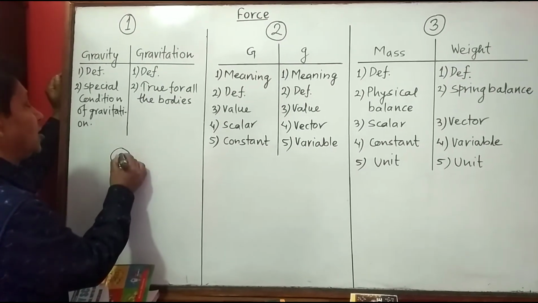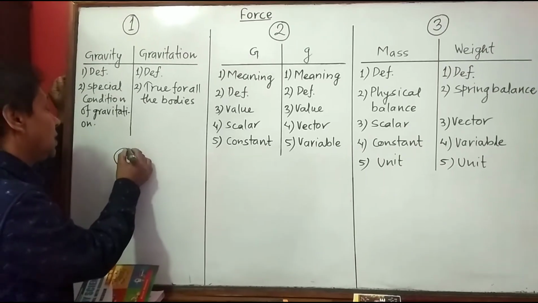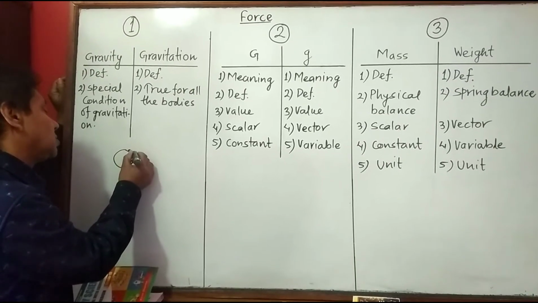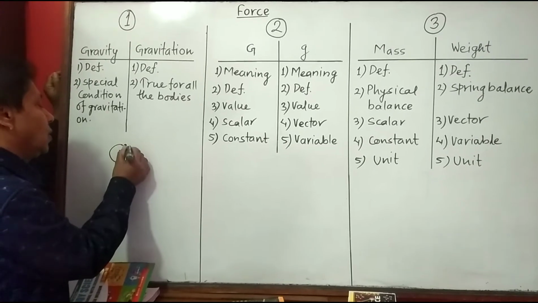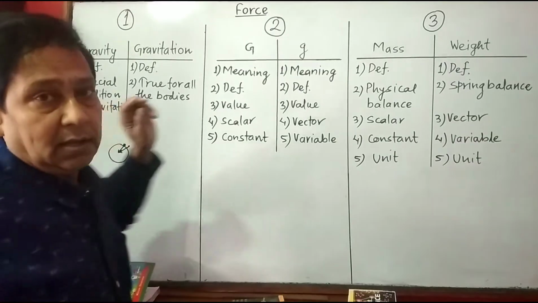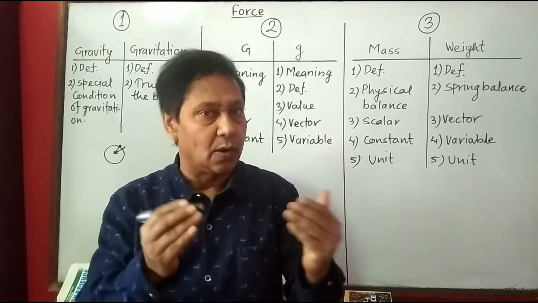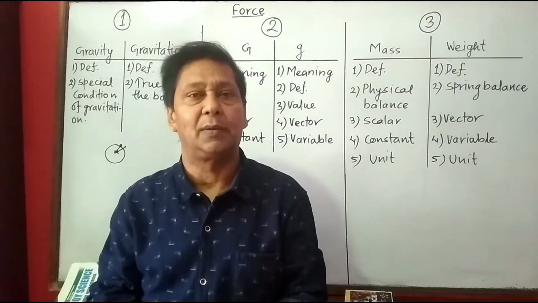The force of attraction of this heavenly body, it may be earth or any other, acting on another body which is lying on its surface or near to its surface. The force with which this heavenly body attracts this towards its center is taken as gravity. That's why the force of attraction of a heavenly body acting on another body lying on or near its surface towards its center is the gravity of that heavenly body.